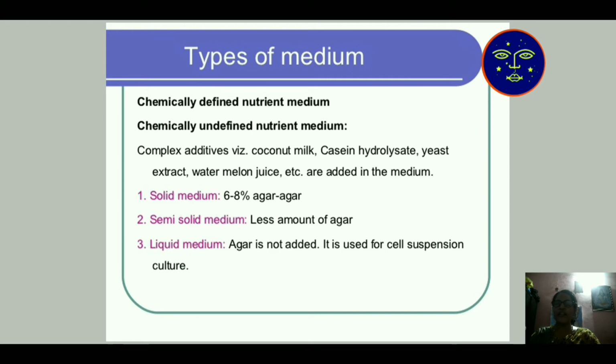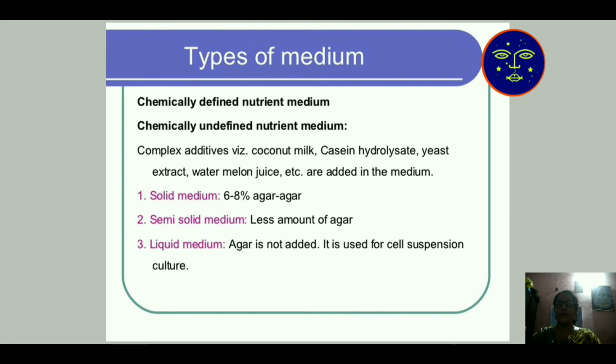Complex means addition of some substances like coconut milk, casein hydrolysate, yeast extract, and watermelon juice are also added to this medium. The medium is given with 6 to 8% agar. Agar is a substance. When we give this agar to a liquid medium, it becomes solid. So inside the solid substratum, the plant grows very well. With a less amount of agar given, it is known as semi-solid medium, and when agar is not used at all, it is known as liquid medium.